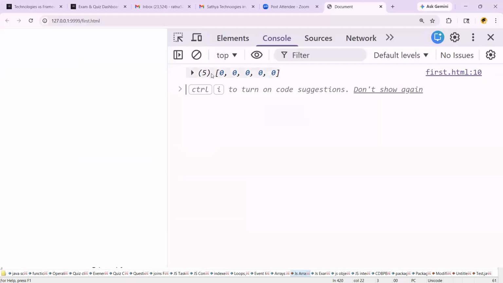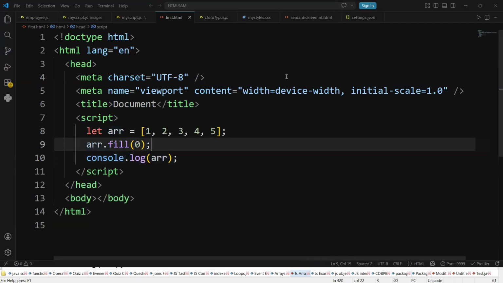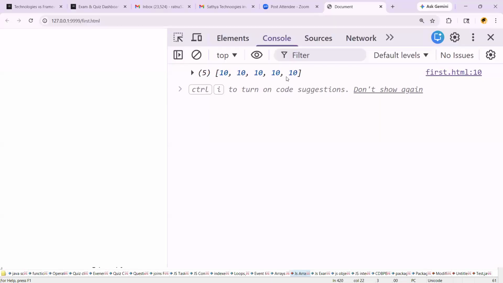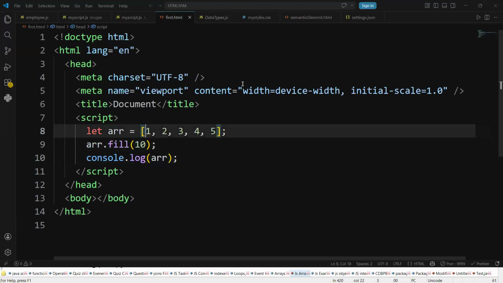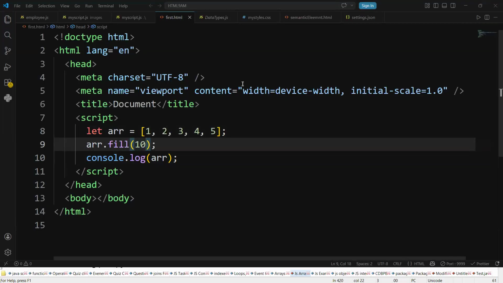Now you can check the array. The array is filled with zeros, right? That is the array 1, 2, 3, 4, 5 filled with zeros. You can do better with 10. If you write 10 here, the complete array is filled with 10. That is called the fill function. Then you do one thing: 10 comma 1 comma 2, you can do it like this.